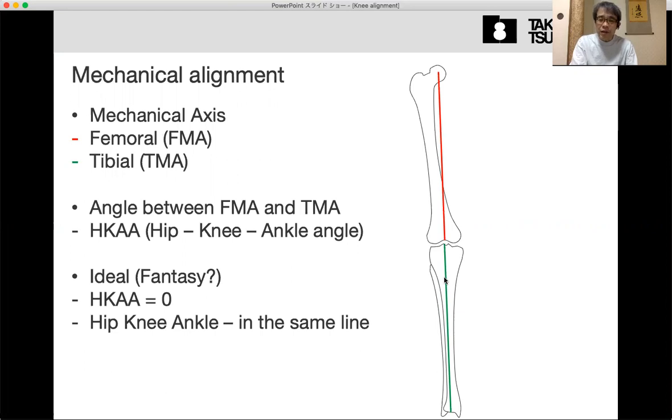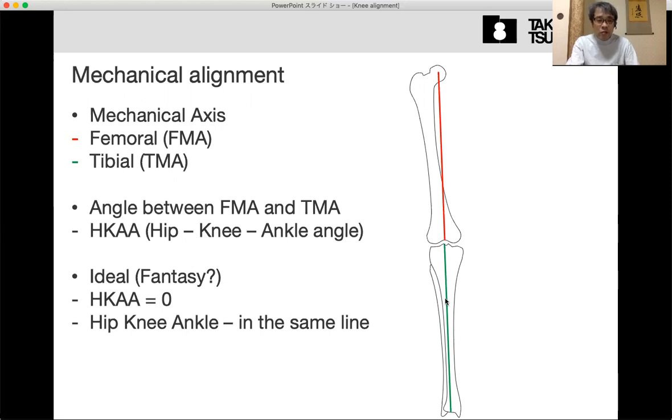In the lateral OA, sometimes the red axis, the femoral mechanical axis, moves more medially, so that we say lateral thrust. This is one kind of instability. Anyway, two axes are very important: the femoral mechanical axis and the tibial mechanical axis.